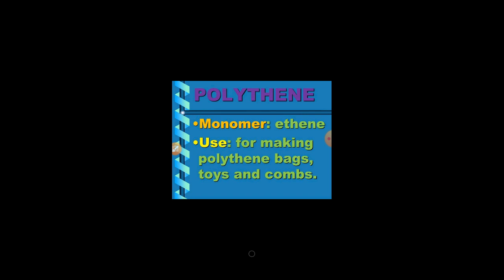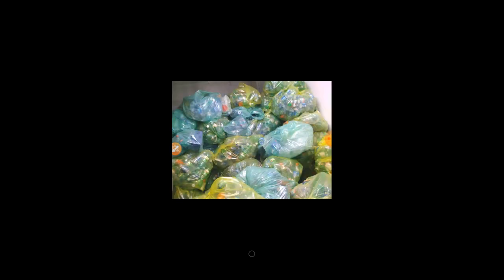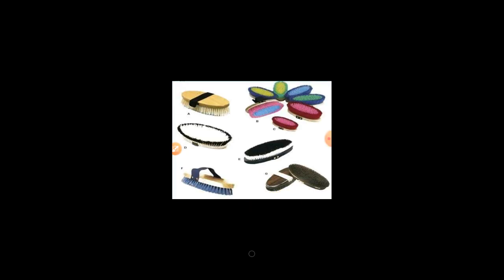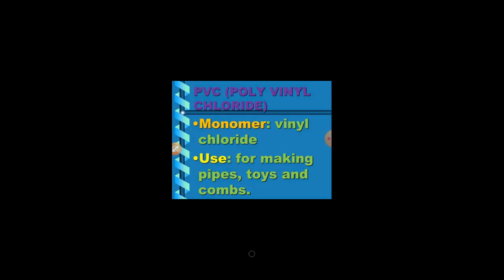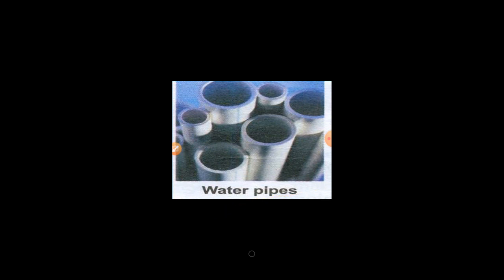And what are the uses of polythene? It is used for making polythene bags, toys and combs. Okay, so these are polythene bags and these are the various household articles. Now the second example of thermoplastic is PVC, that is polyvinyl chloride. So what is the monomer here in PVC? That is vinyl chloride. These are the monomers and it is used for making pipes, toys and combs. So already you have seen the PVC pipes. These are made by polyvinyl chloride. These are the water pipes. These are made by PVC.